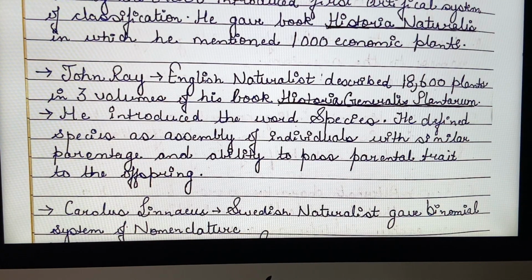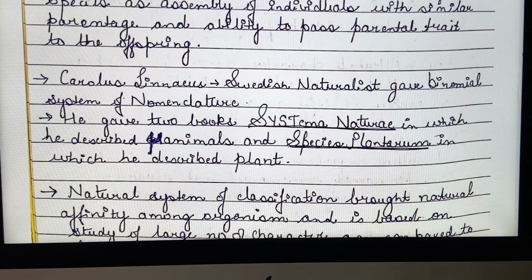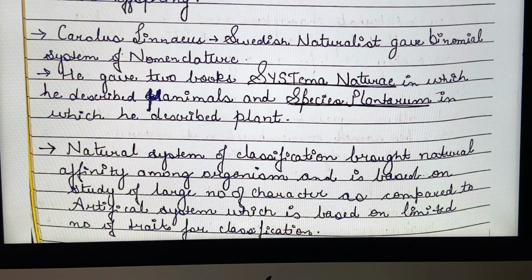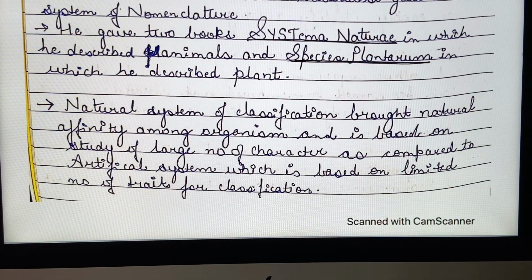Next comes the scientist John Ray. John Ray gave the book Historia Generalis Plantarum, and he is famous because he gave the term species. Next comes the father of taxonomy, Carolus Linnaeus. Carolus Linnaeus is a Swedish scientist. He wrote 2 books, and these books are very important. First is Systema Naturae, in which he described animals, and second is Species Plantarum, in which he described plants. Next come the natural system of classification and artificial system. Now let us discuss in detail about this.